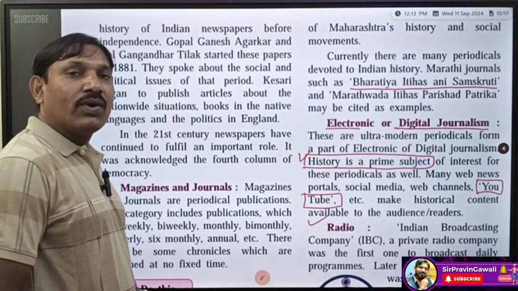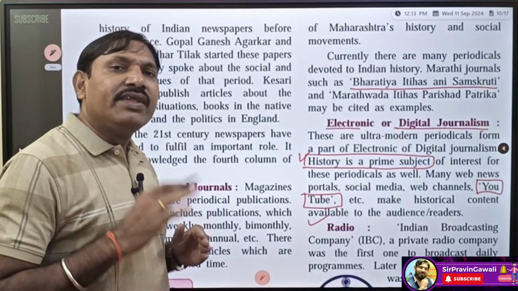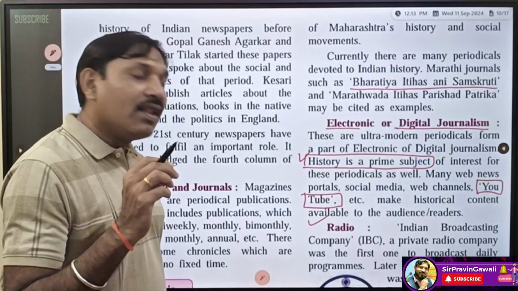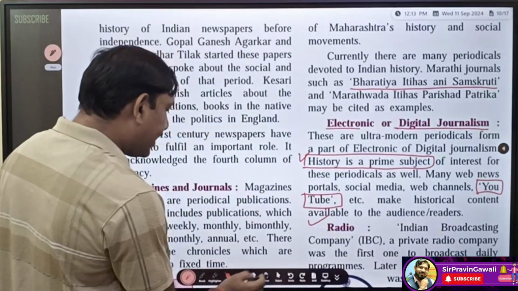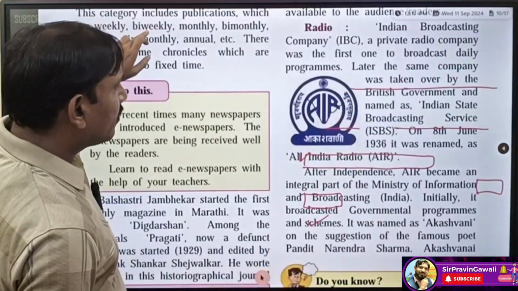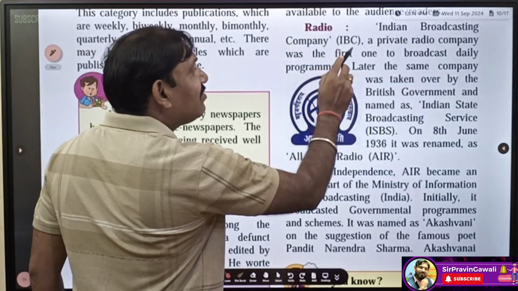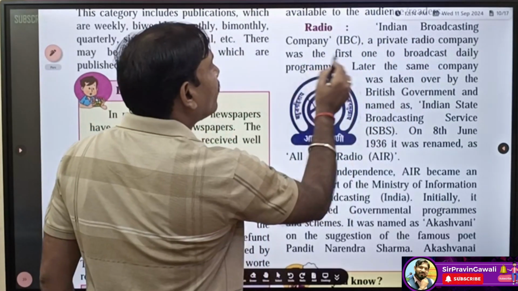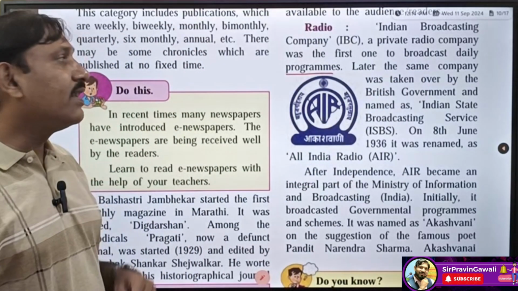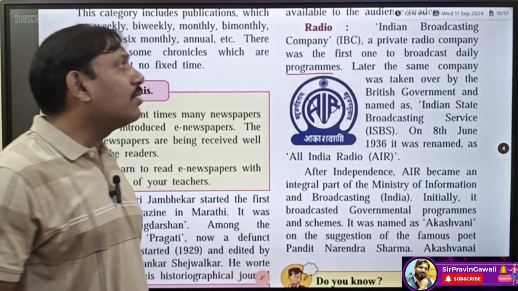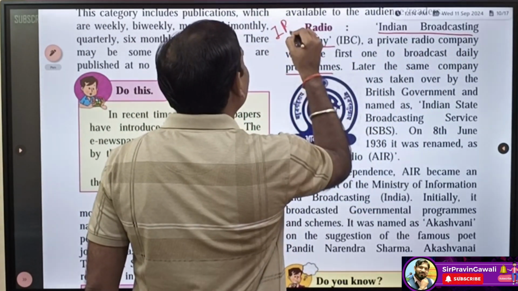Now, student, next, one of the very important sources of journalism, that is radio. Yes, student, radio. In olden days it was very famous, but nowadays FMs are there, and very rarely do people use radios. Now, radio: the Indian Broadcasting Company, that is IBC, a private radio company, was the first one to broadcast daily programs. So which company started broadcasting daily programs? That was the Indian Broadcasting Company, that is IBC.